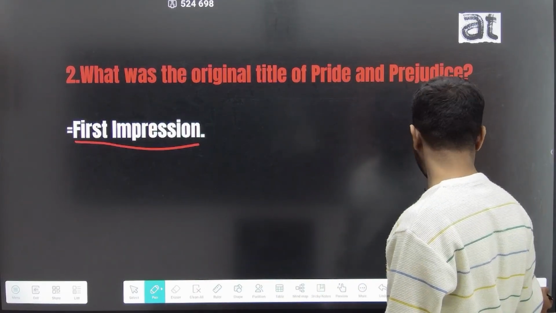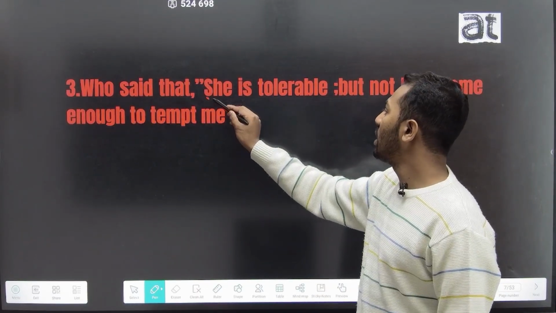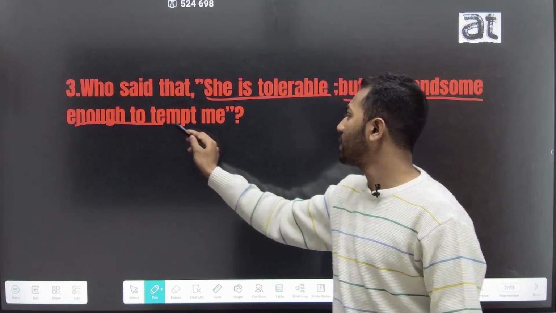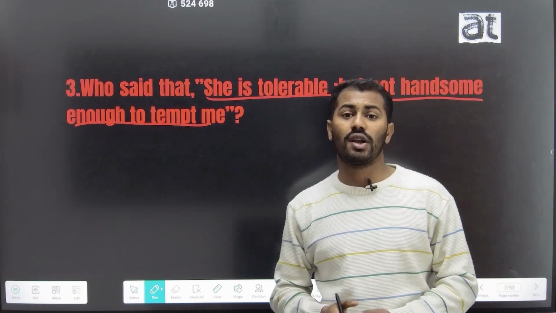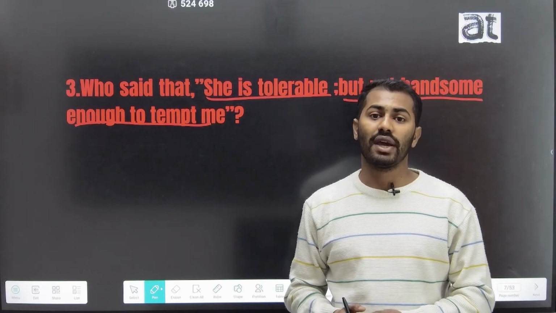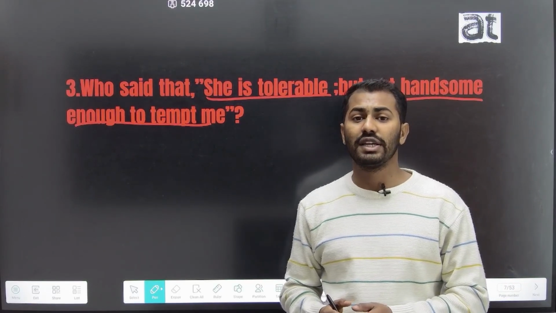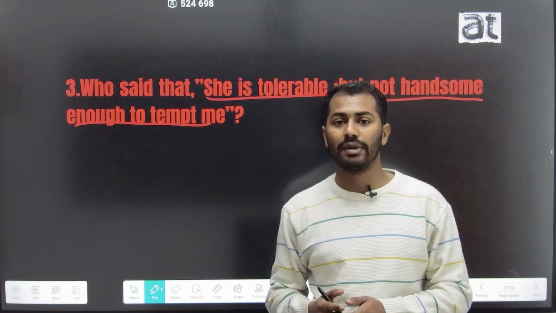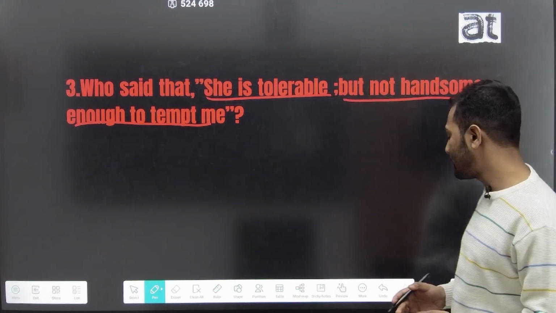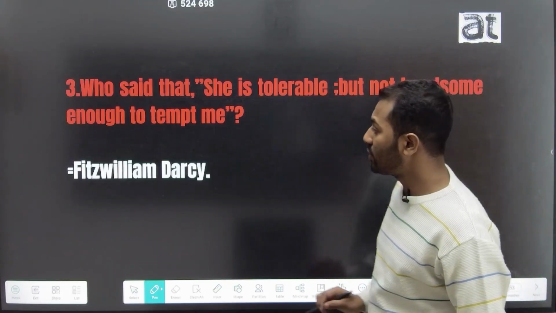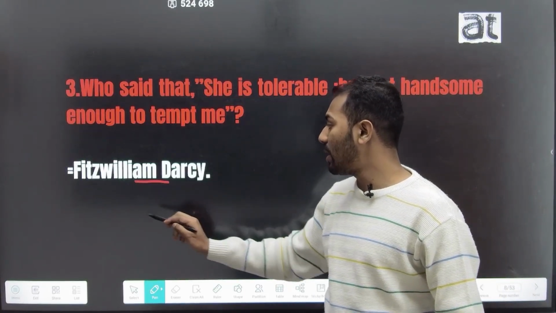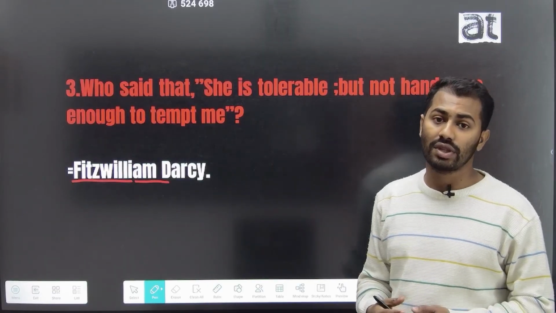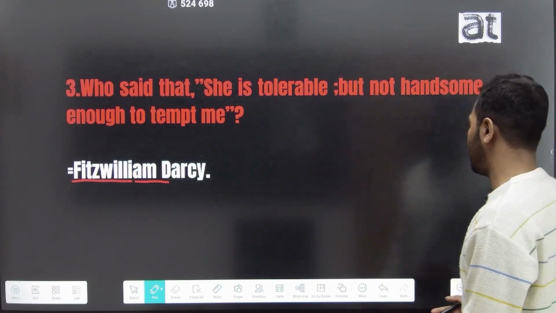The third question is who said, "She is tolerable but not handsome enough to tempt me"? The famous quote, "She is tolerable but not handsome enough to tempt me," is said by one of the most important characters of Jane Austen's novel Pride and Prejudice, and this quote is said by Fitzwilliam Darcy. Fitzwilliam Darcy said this quote in his response to the female character Elizabeth.